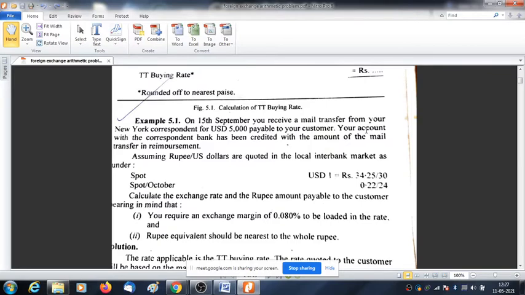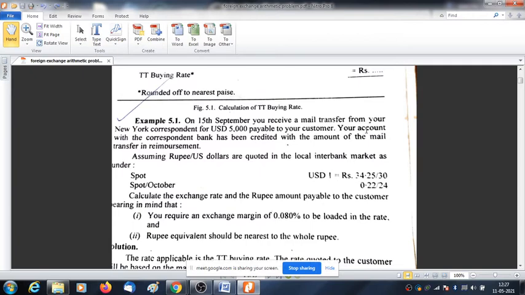And whenever the term importer is used, it means the bank is selling currency to the customer. Currency means foreign currency. Okay, got it?